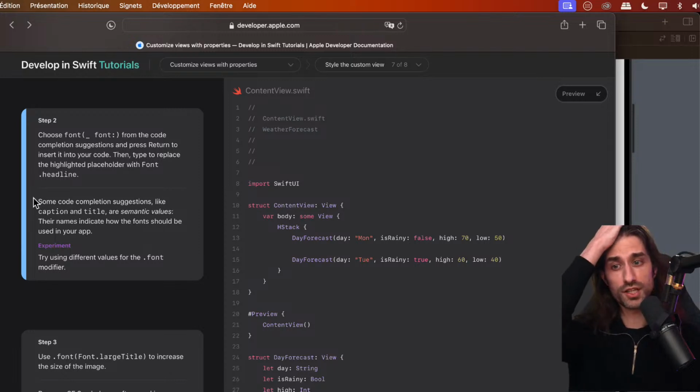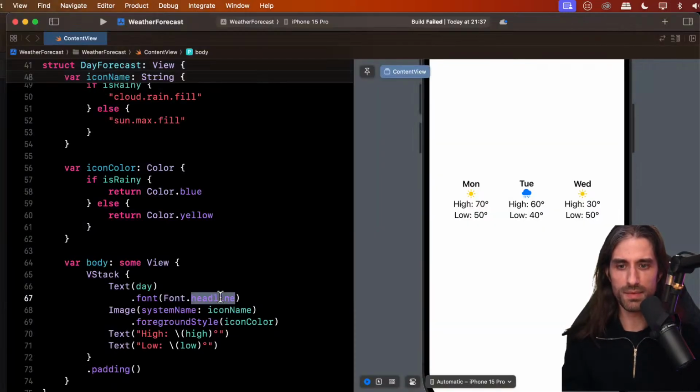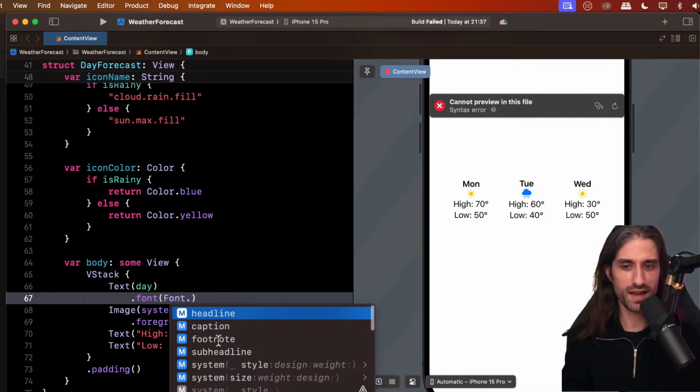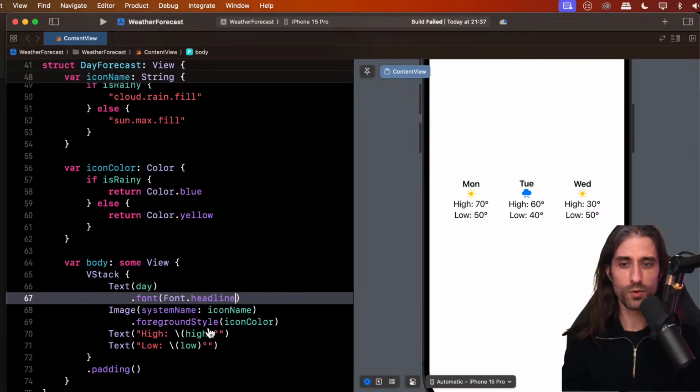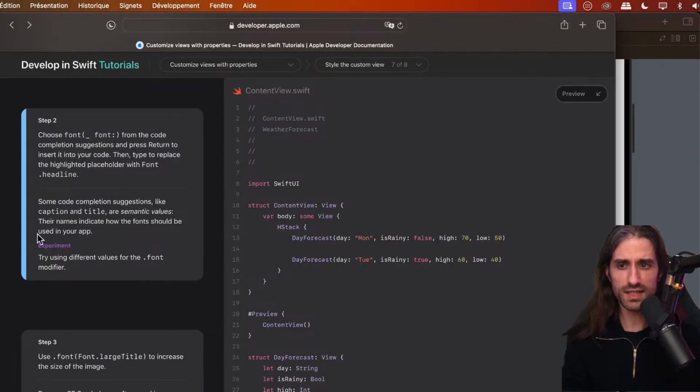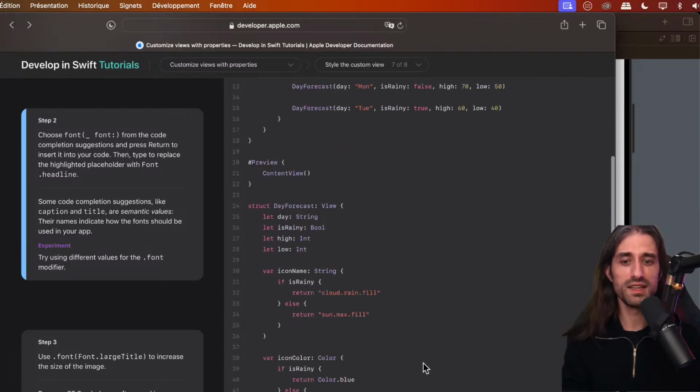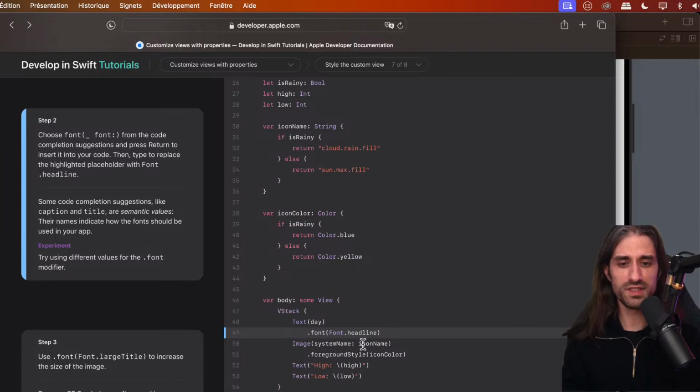So some code completion suggestions like caption and title are semantic values. So they meant the other options we had here. So headline, caption, we also had title, but we chose to go with headline. So what does it mean to be semantic? It means that their name indicates how the fonts should be used in your app. So you're saying this is a headline, and then it will display a headline with the appropriate style, which might be a bit different depending on whether you're on macOS, iOS, watchOS, visionOS, etc.